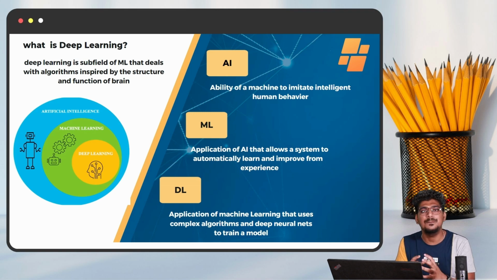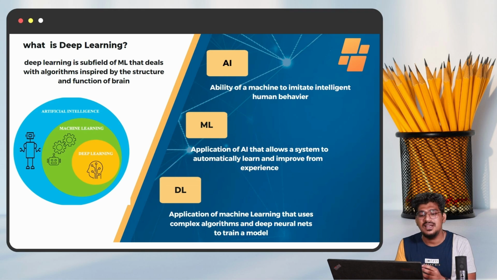The structure is completely like that. What is the human brain? The human brain has multiple neurons interconnected with each other. The same is true of artificial neural networks; the structure is the same. In the same way, with the help of the deep learning neural network, the computer can mimic human decision making and problem solving. Like that, the computer can also do it.